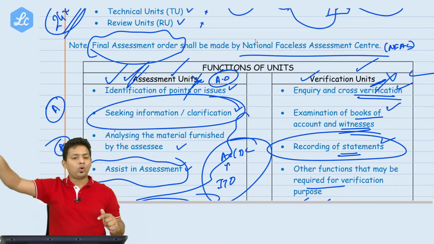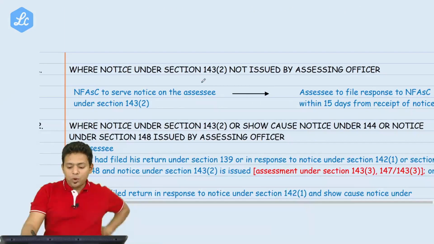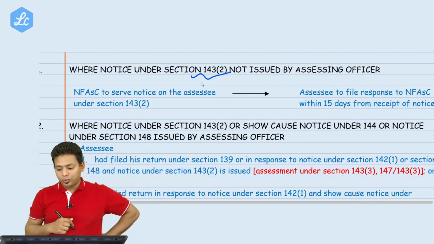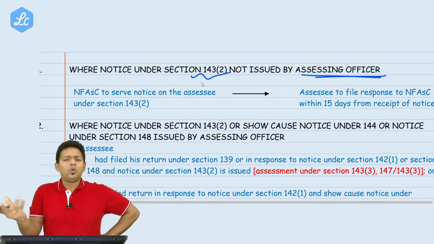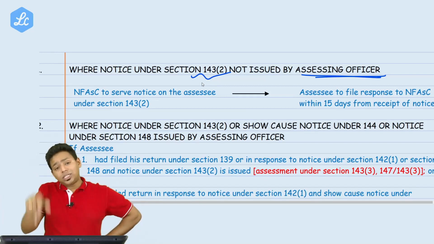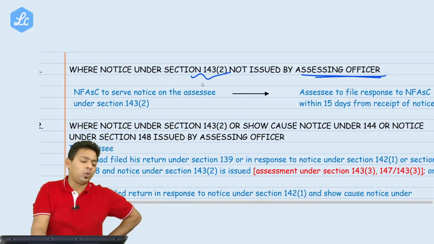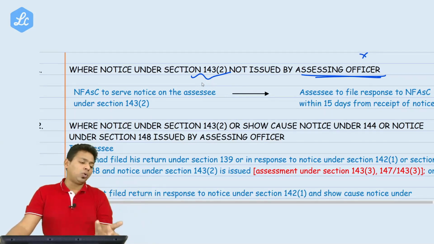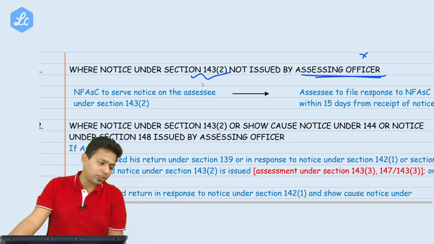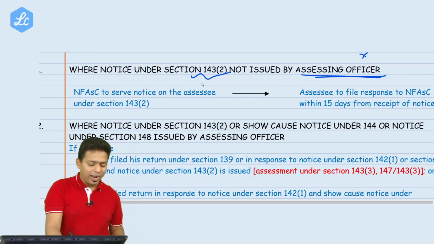The call will go to that person who is sitting free now. Where notice under section 143(2) is not issued by the assessing officer. First assumption: the notice is not issued and now assessment has to start. Now who will issue the notice? AO has not issued you the notice. Now who will issue the notice to the assessee? We have to start assessment. So who will issue the notice? Come on, please tell me. Memorize this word by heart.